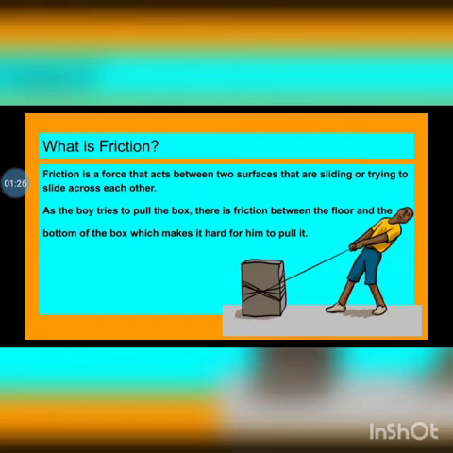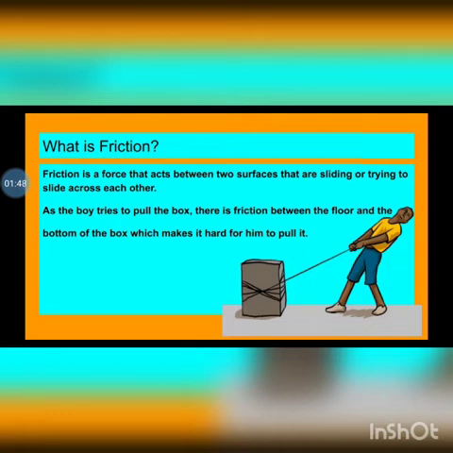So, what is friction? Friction is a force that acts between two surfaces that are sliding or trying to slide across each other, just like your palms. When you were rubbing your palms together quickly, you were actually creating friction between your palms.